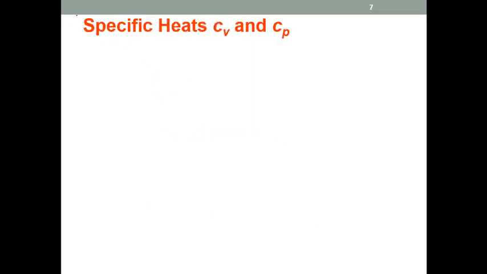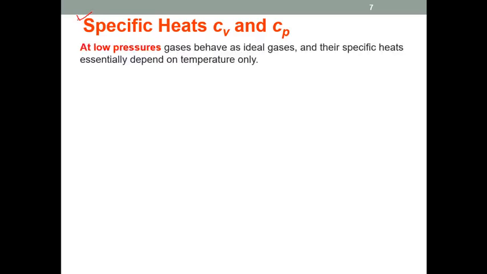Next is to figure out the general relationship for Cv and Cp. Now we know that at low pressure, the gases behave as ideal gases. So if they behave as ideal gases at low pressure, then that means the Cv and Cp depend on temperature only.